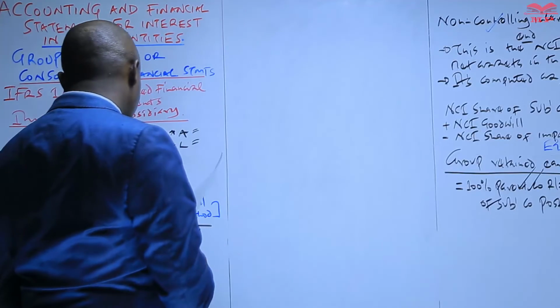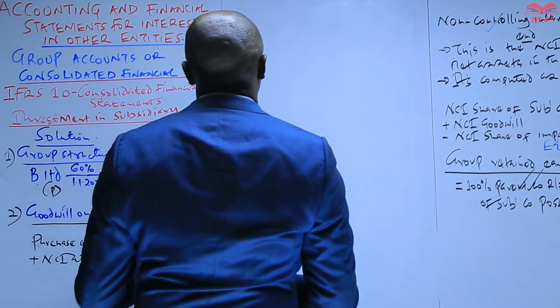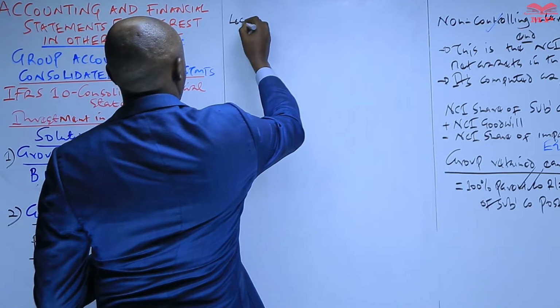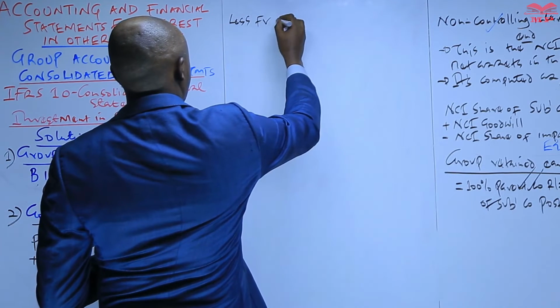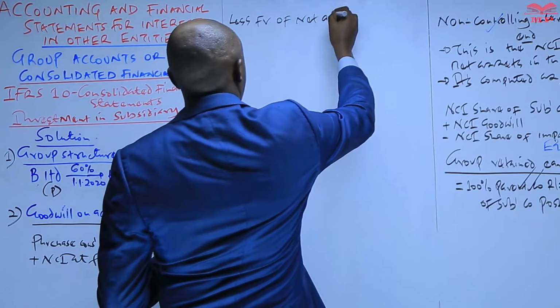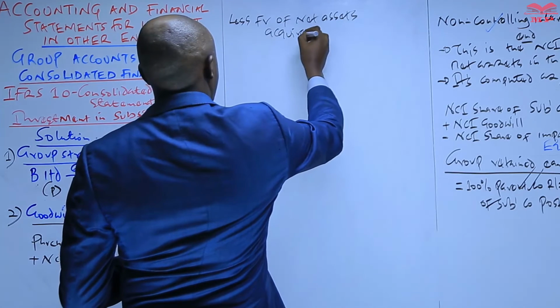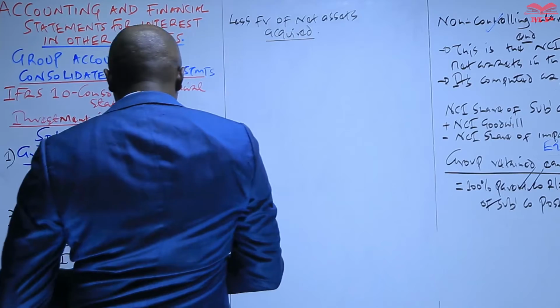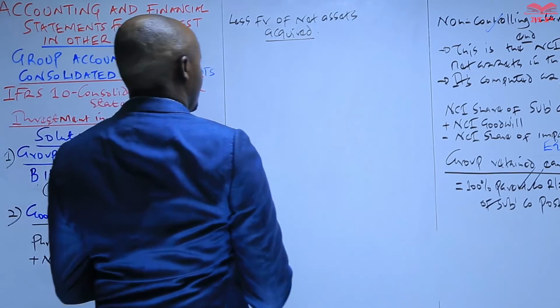So we less the fair value of net assets acquired, and because you are not given this one, we have to compute it. How do we compute this?